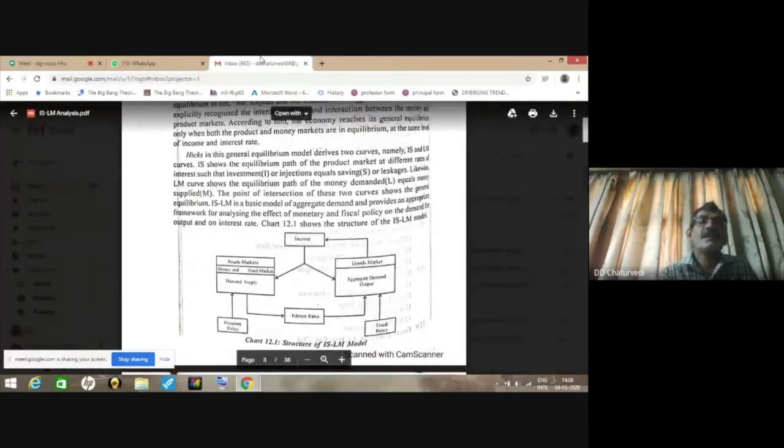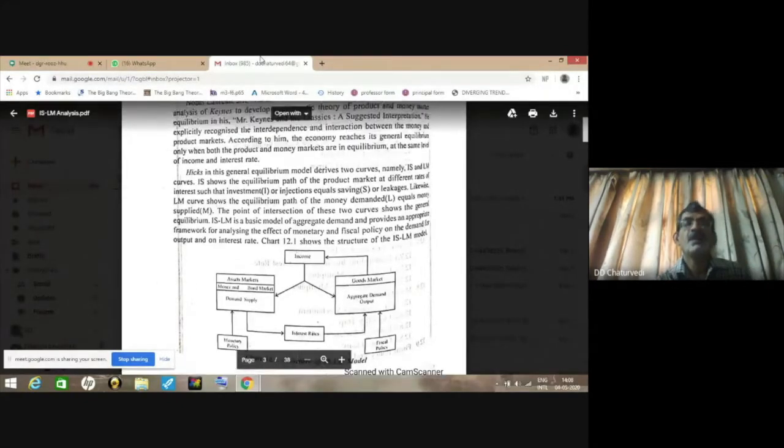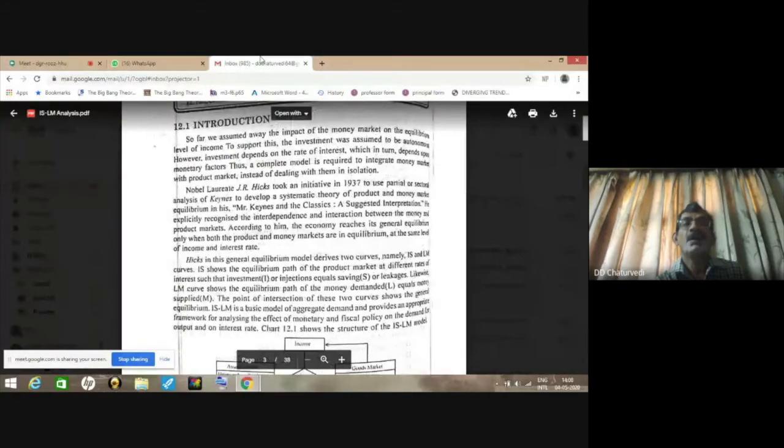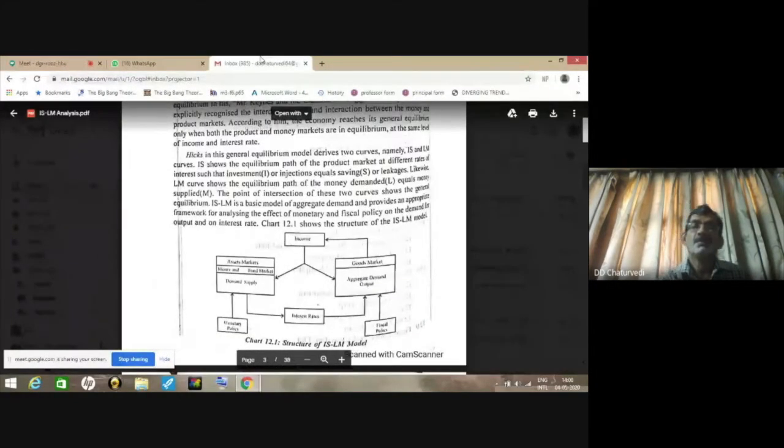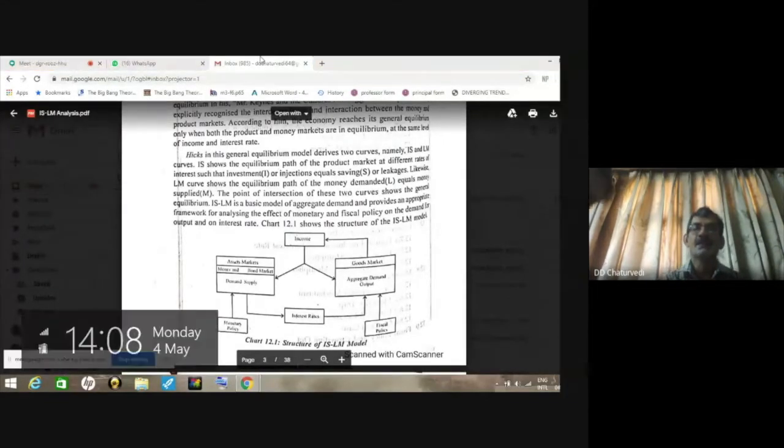Well, students, there is an interesting chart, 12.1, in this chapter, which shows both money market and goods market together.